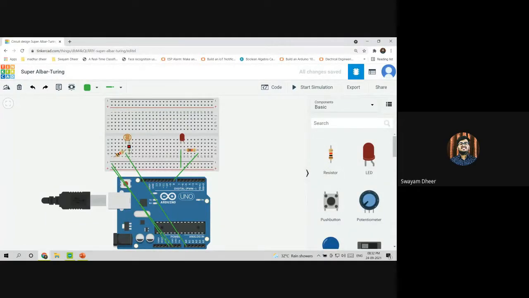And then I'll be connecting the photoresistor. I've already connected the photoresistor to A0, right? Have you done that? Yes. So now we know that every device is required to be connected to the ground. So this terminal of the photoresistor will be connected to the ground.